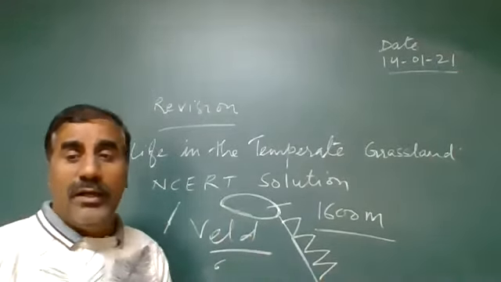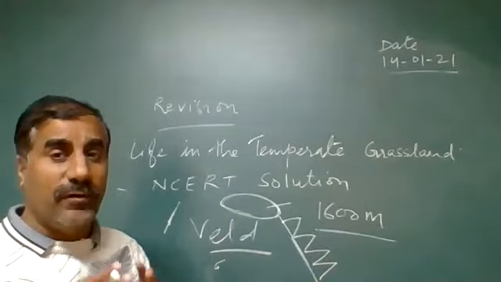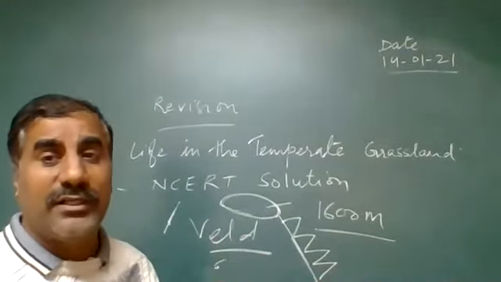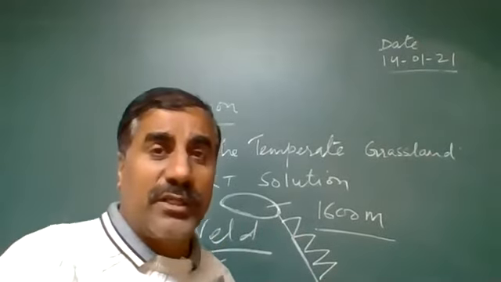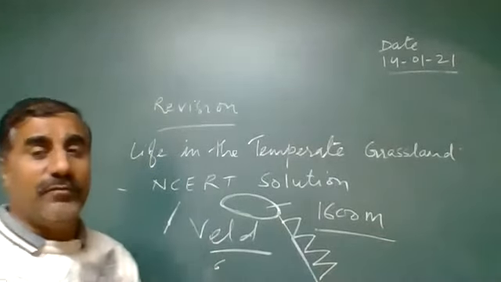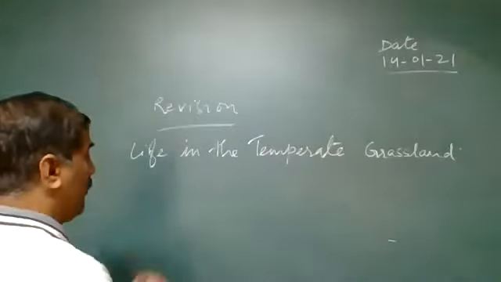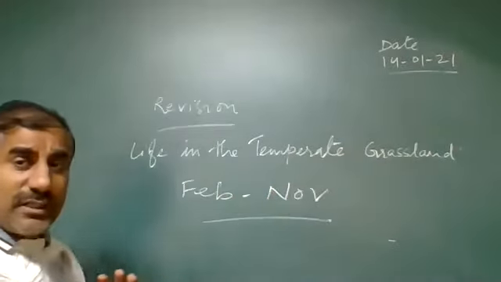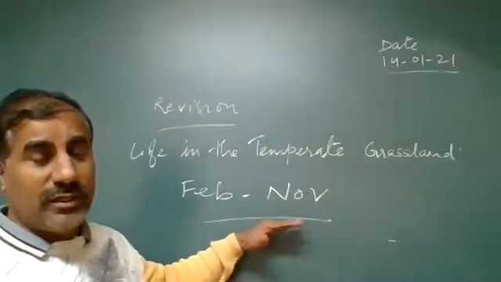The average height of the veld grassland is 600 to 1100 meters. What are the common wildlife found here? Animals like the cheetah and leopards are found in that area. What type of climatic condition is there in the veld grassland? Temperatures are mostly minus 5 degrees during the winter. During the summer, Johannesburg receives around 20 degrees Celsius, and a mild climate is mostly found. That area receives rainfall from February to November, and the climate is reversed compared to our country. When we feel winter, there it will be summer.